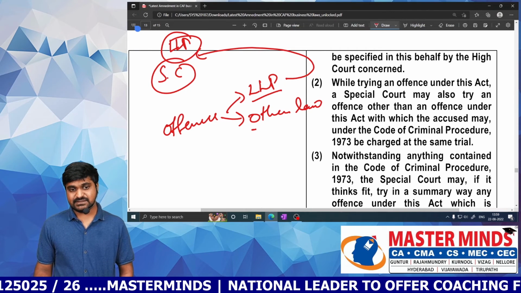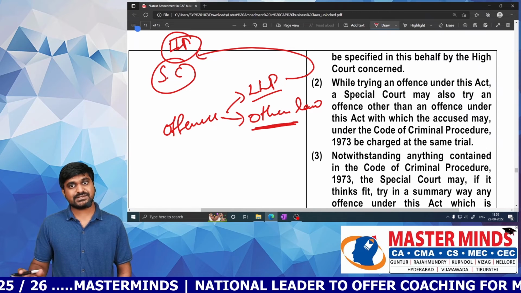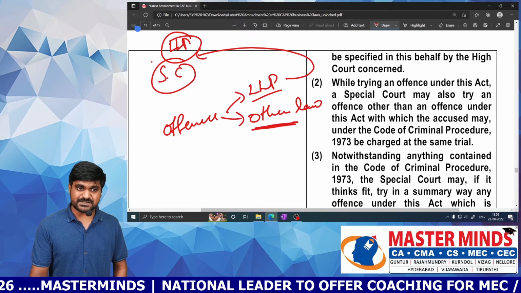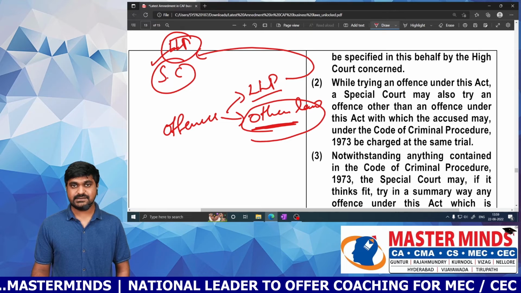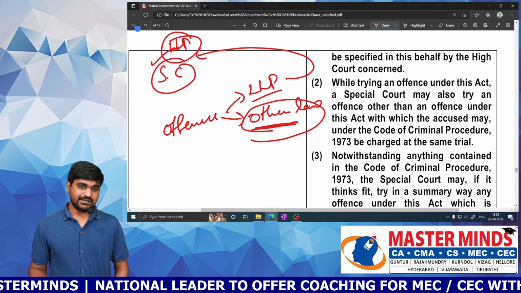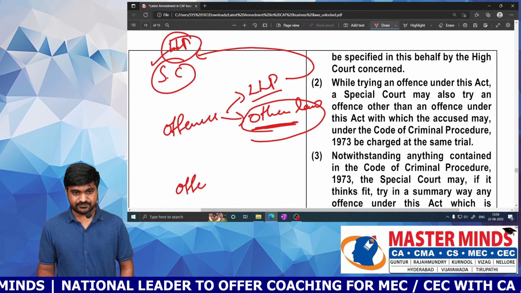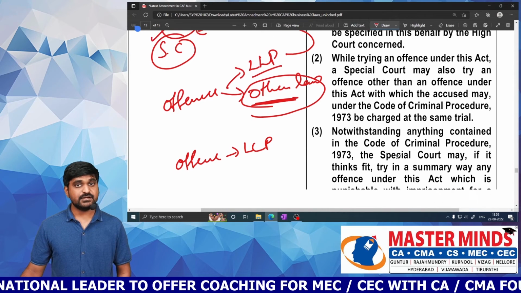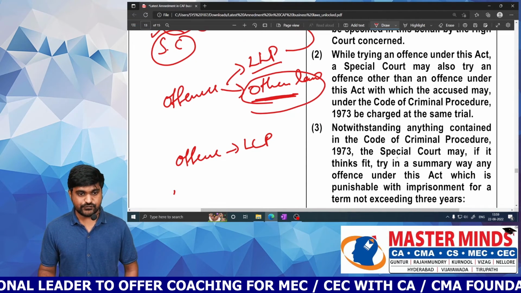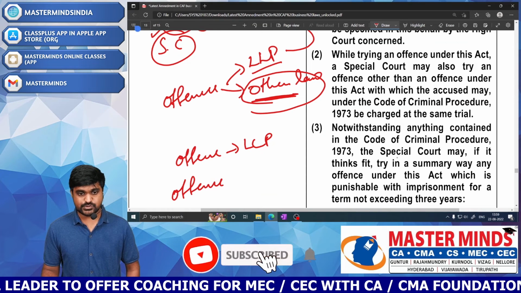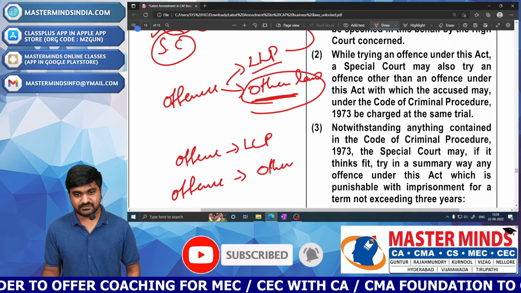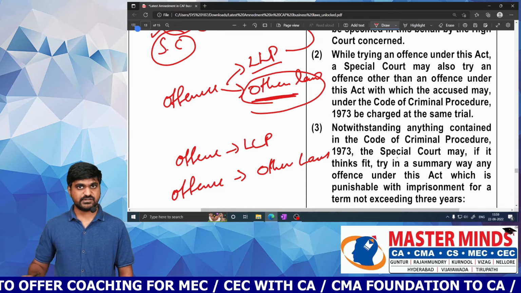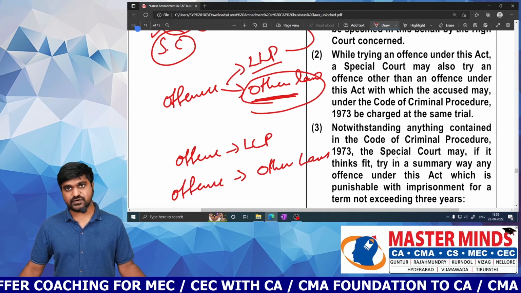But here there are offenses relating to other laws also. Will this special court deal with these offenses? Yes. If you committed an offense which is purely related to LLP, which court do you need to appear before? Special court for LLP. If you committed an offense which is purely related to other laws, then don't go to the special court.